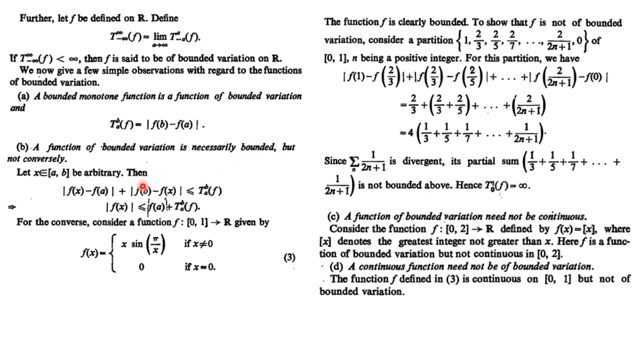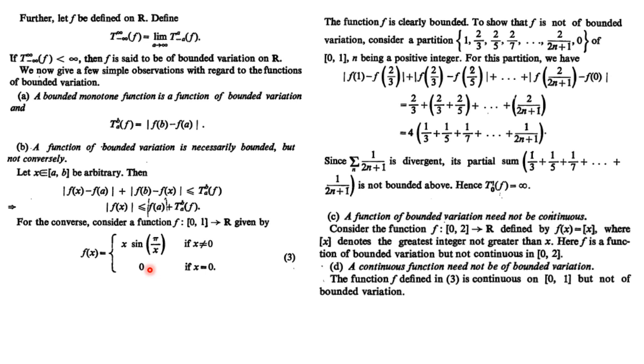Now the next part, but not conversely. For the converse, we consider a function defined on the closed interval [0, 1] to R, which is given by this: whenever x is not equal to 0, the value of the function is x times sine(pi by x). Whenever x is 0, the value of the function is 0.